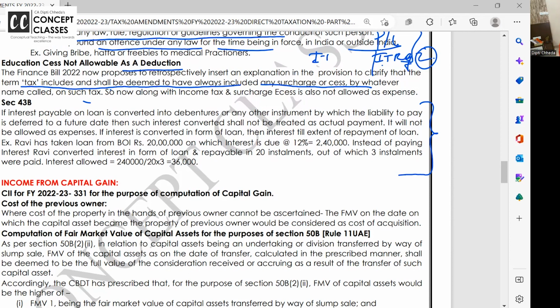In this, a small amendment is there. It's in depth. Thoda sa I will explain. Listen to my example. Suppose I, meaning my business, have taken a loan from SBI, 50 lakh rupees, and I have to pay 5 lakh rupees interest.